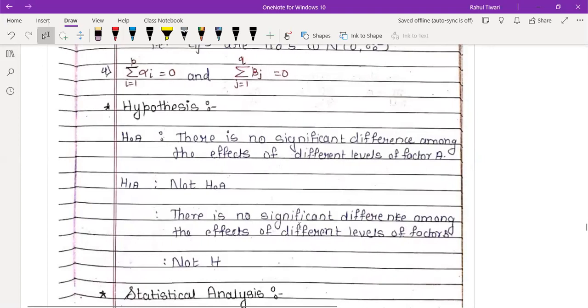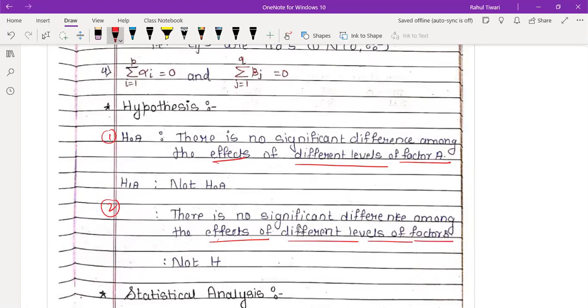Then, since we have two factors, we will get two models. That means two hypotheses. One will be what? Effect of different levels of factor A, and second, effect of different levels of factor B. You have to check both, ना, कि factor 1 significant है कि factor 2 significant है. अभी ऐसा भी हो सकता है factor 1 और 2 दोनों significant हो. That is called, what is that? Covariate.